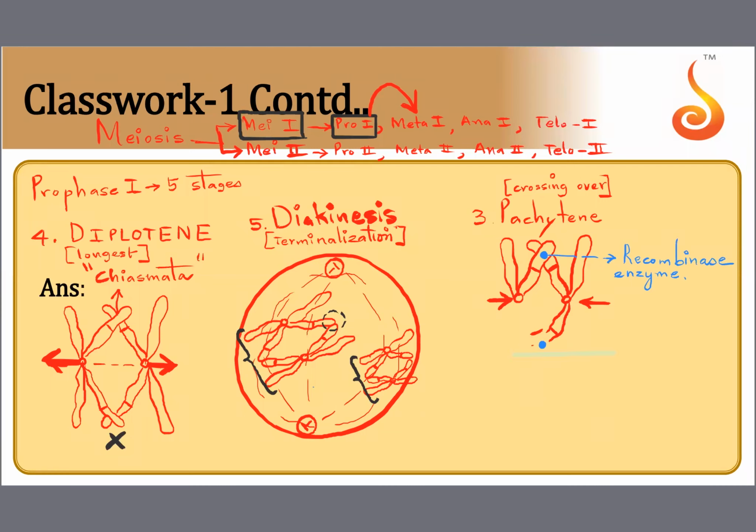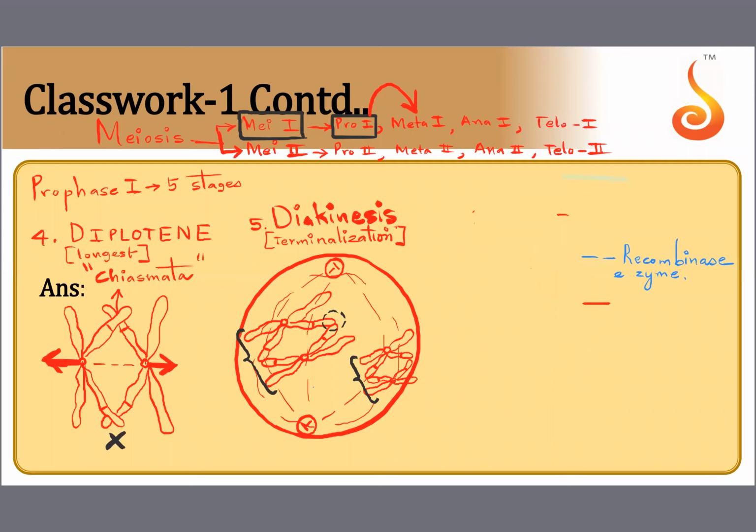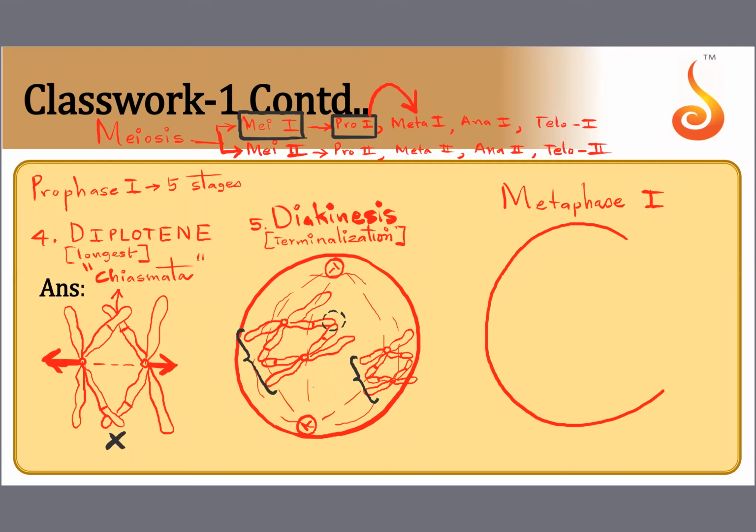So now you realize why prophase 1 is so long, because there are 5 substages in it: leptotene, zygotene, pachytene, diplotene, diakinesis. So which is the next stage now? The next stage is metaphase 1. In metaphase 1, the chromosomes will get aligned at the equator.